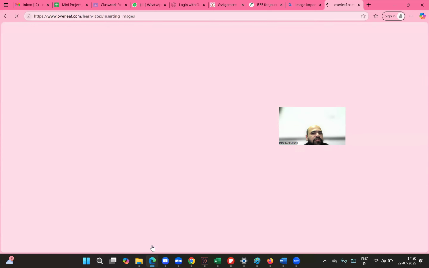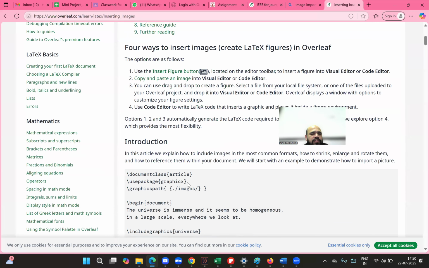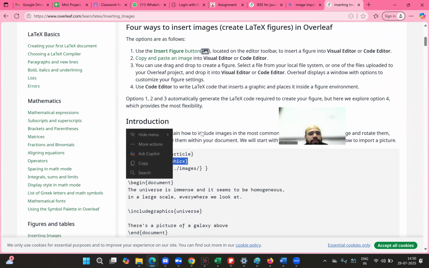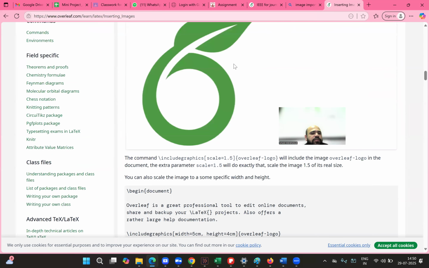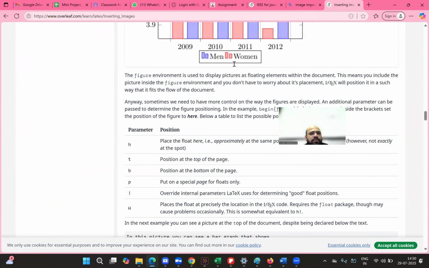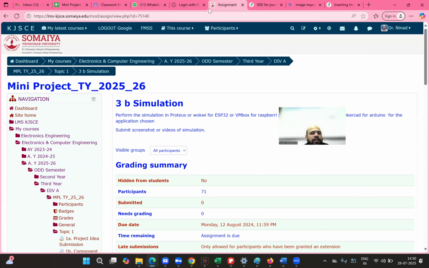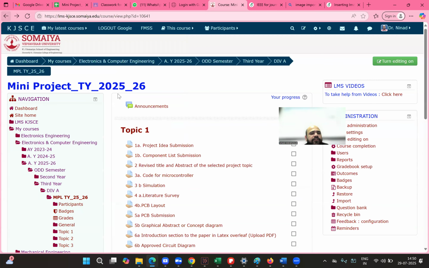Inserting image. Overleaf has this help section where you can see this is the package we have to import for images, and these are the different ways of importing the image. You can go through this. If you want to rotate, scale, everything is possible. So I hope you are clear with the next assignments like simulation.